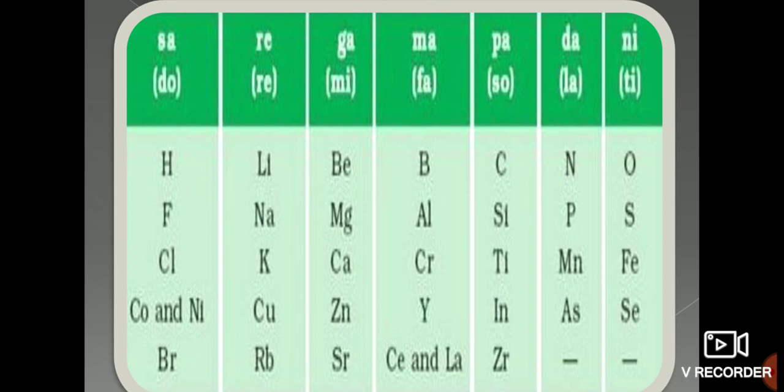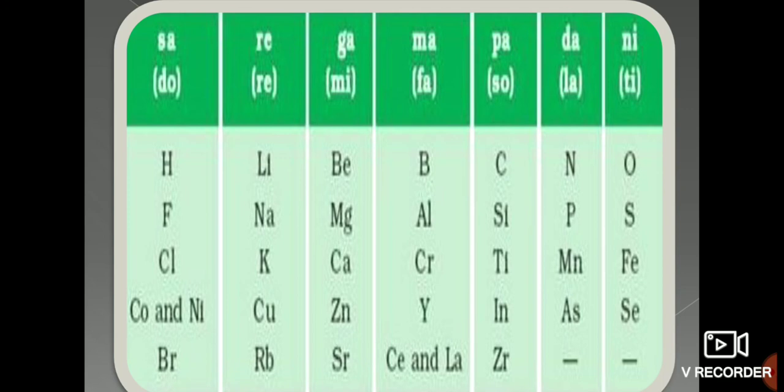Newlands' law goes smoothly only with lighter elements, up to calcium, but as soon as you go to the higher elements above calcium, it is not possible to arrange them in this manner.